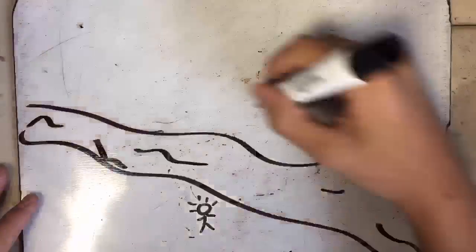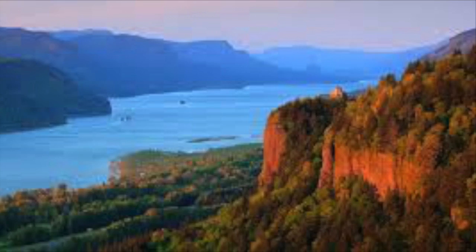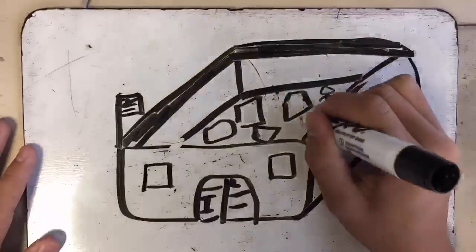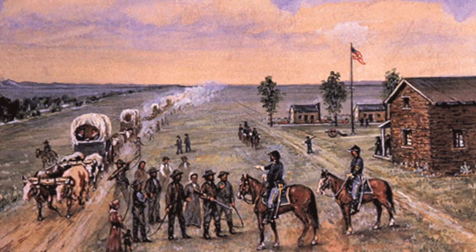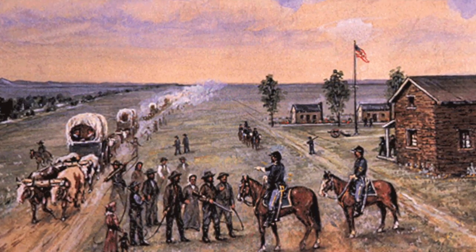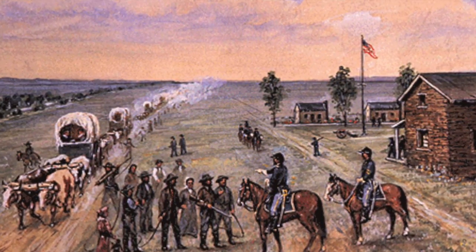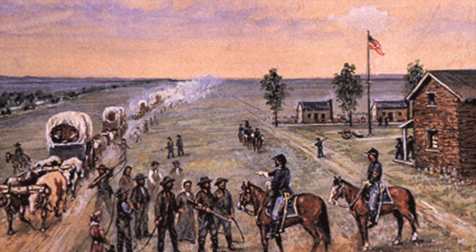Also, this trail followed a very interesting path because it followed certain rivers and trails. The three main rivers this path followed were the Platte, Snake, and Columbia rivers. To add to that, there were many forts and stops along the way. For example, there was Fort Kearny, Chimney Rock, Scotts Bluff, Fort Laramie, Independence Rock, South Pass, Fort Bridger, Fort Hall, Fort Boise, Grand Ronde Valley, Whitman's Mission, Blue Mountains, the Dalles, Oregon City, and Fort Vancouver at the very end.